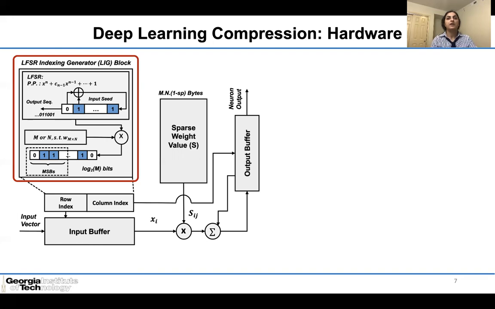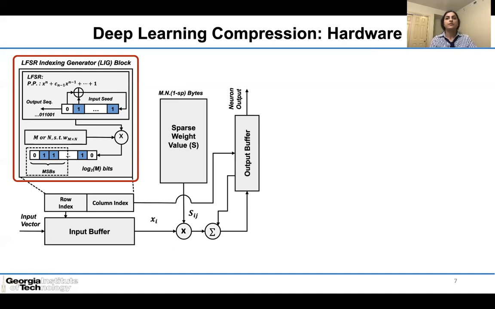LFSR is one of the most commonly used topologies for implementing and generating pseudo-random bit sequences. It consists of an array of flip-flops with an initial state called input seed, followed by linear feedback performed by several XOR gates, Ci. LFSR can be mathematically described through an nth order primitive polynomial and can generate the pseudo-random sequence with values between 1 to 2^n minus 1. N, small n, is the order of the polynomial.